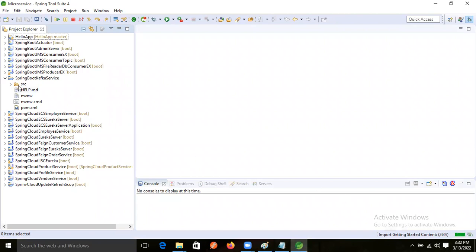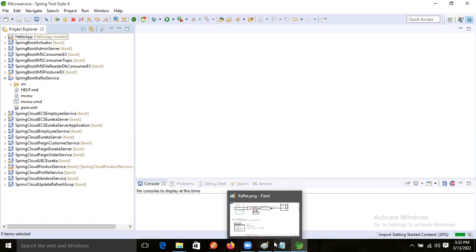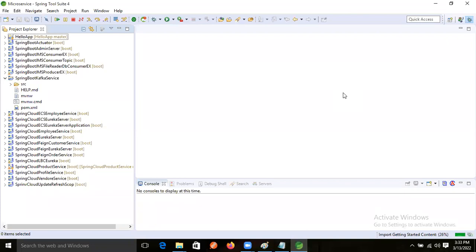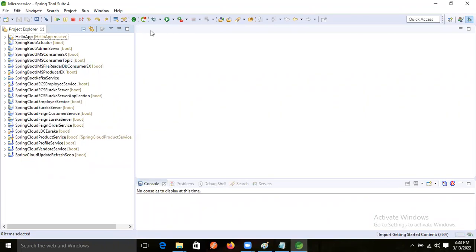How much time it's taking? See how slow the net speed is. We can't even create a project like that.